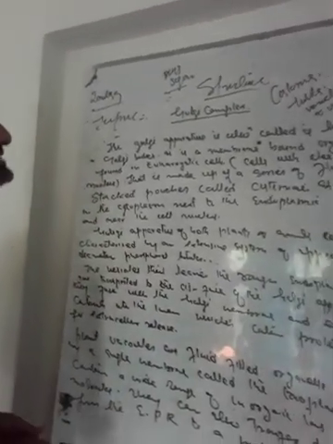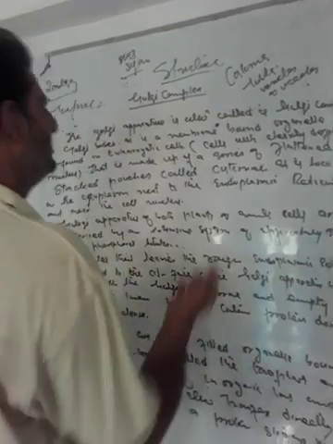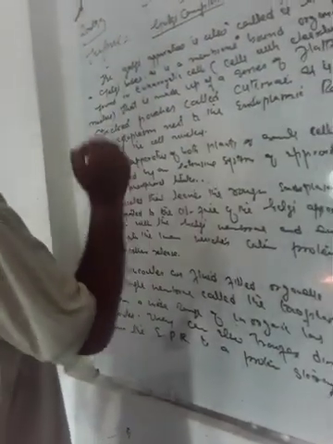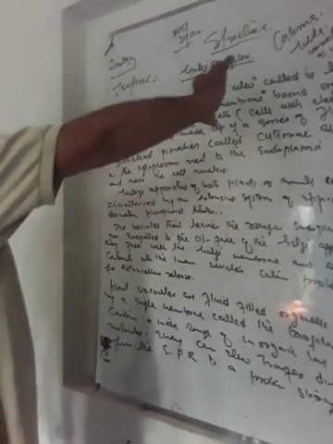It is made up of a series of flattened, stacked pouches called cisternae. Now what is cisternae? The first component, cisternae, is nothing but a series of flattened, stacked pouches, and it is located in the cytoplasm next to the endoplasmic reticulum and near the cell nucleus. Now it is clear to you.